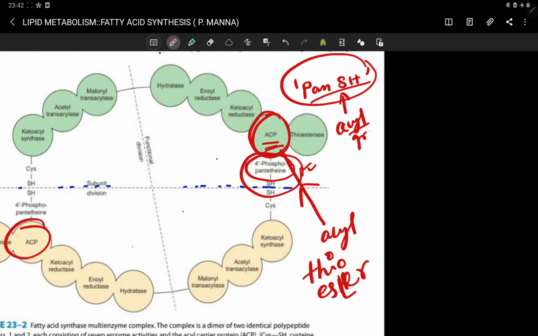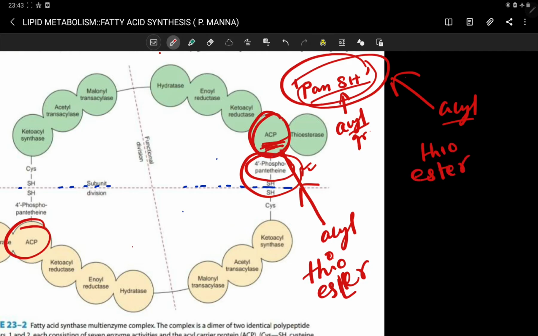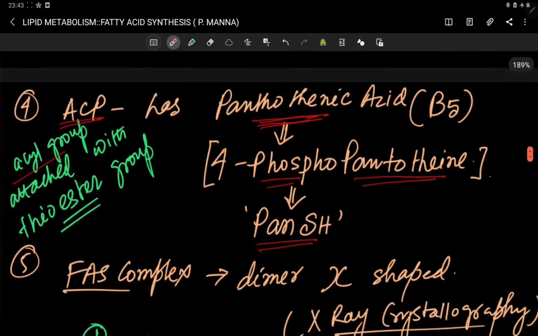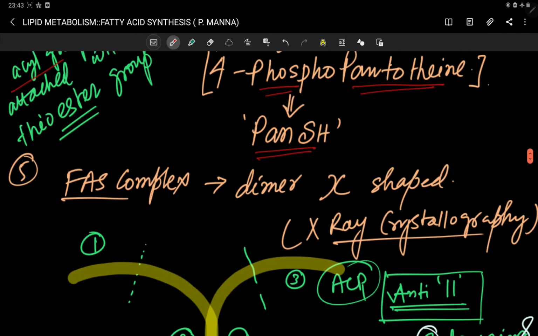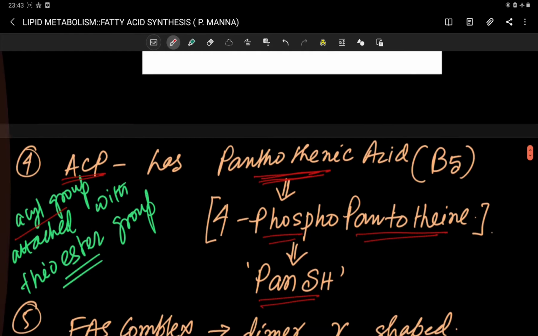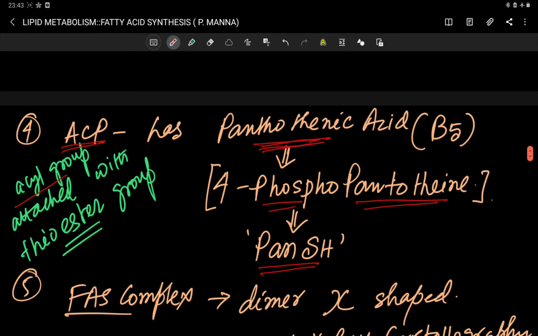I already told you the ACP has a Pan-SH site active region. At this region, your acyl group is binding. So the acyl group is bound to this ACP region via the thioester bond. This is about the ACP region.